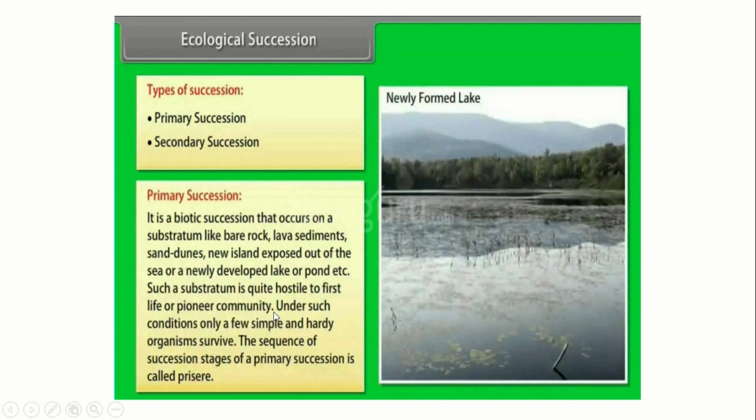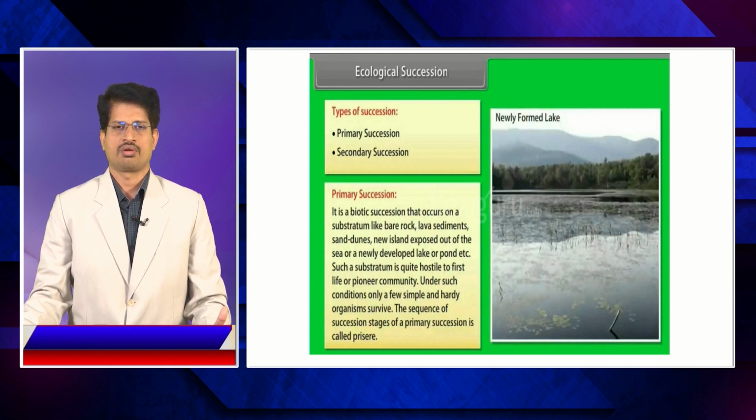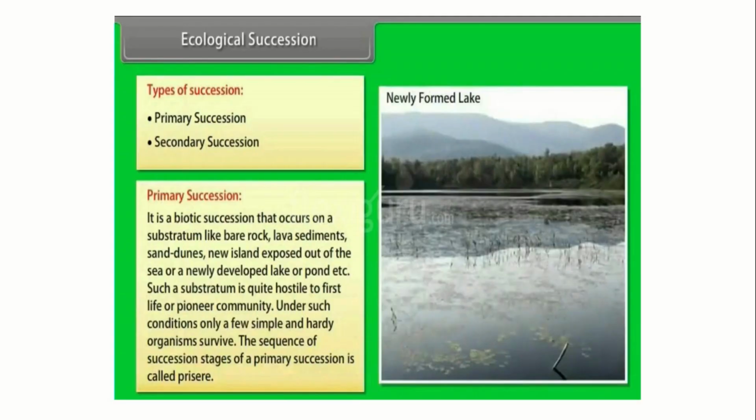So it is an environment where there is no life at all. Establishing life on bare, dead rock is very difficult for the species, known as pioneer species. So this is the condition existing before the establishment of pioneer species, where you have a bare bedrock.